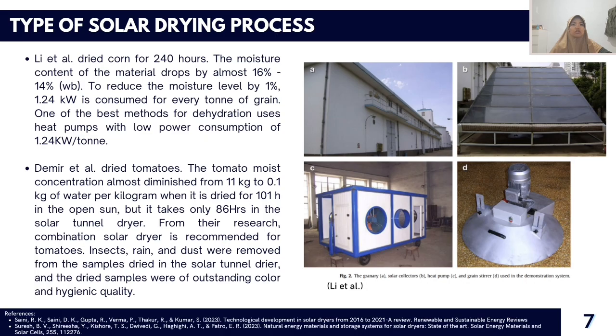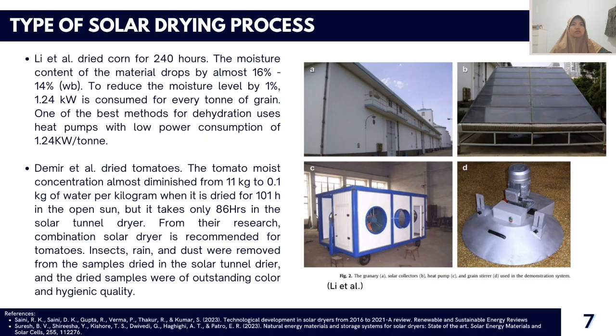The tomatoes' moisture concentration almost diminished from 11 kg to 0.1 kg of water per kilogram when it is dried for 101 hours in the open sun, but it takes only 86 hours in the solar tunnel dryer.